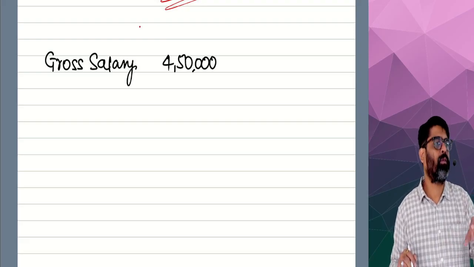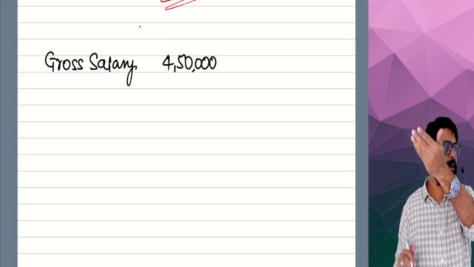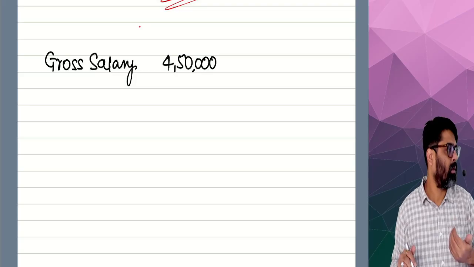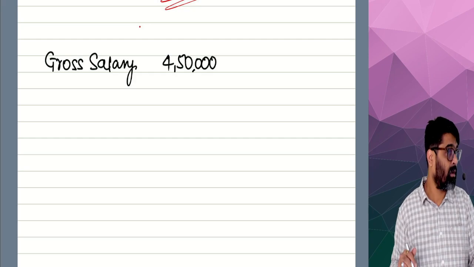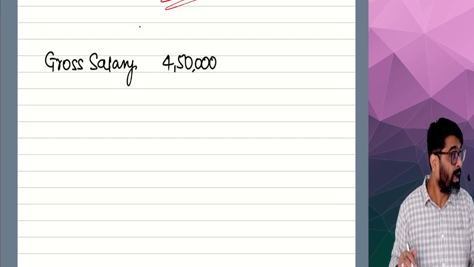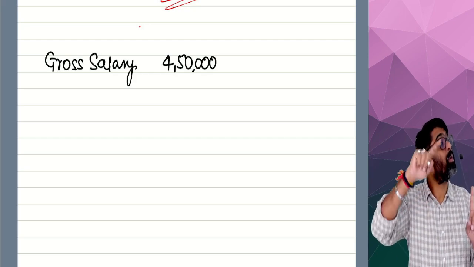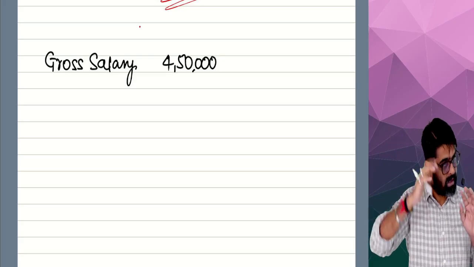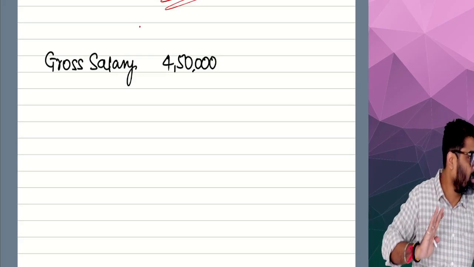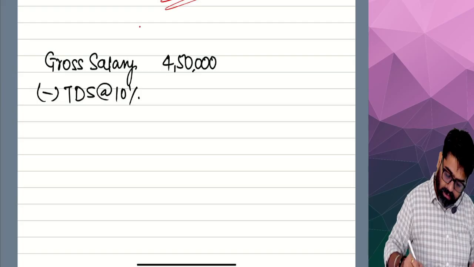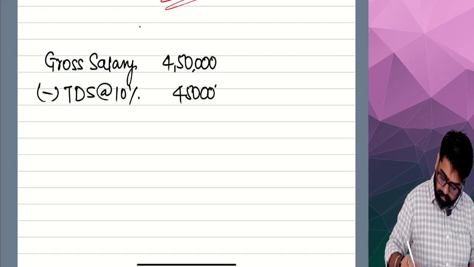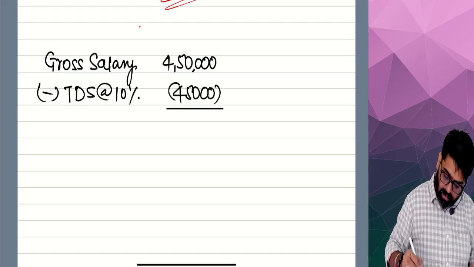The amount of TDS, rate of TDS, everything we are going to learn in the TDS chapter. Just for the sake of simplicity right now, I am telling you a rate. This is not the actual rate of TDS on salary. Actual rate, actual amount we are going to learn in the TDS chapter. But right now, just for the sake of calculation, I am saying that the TDS was supposed to be deducted at 10%. So 10% TDS will be deducted. How much? 45,000.